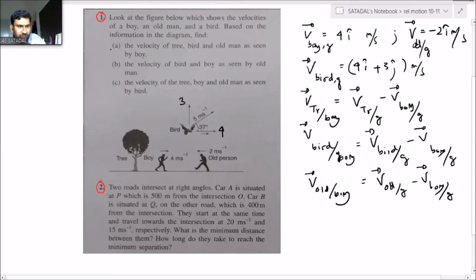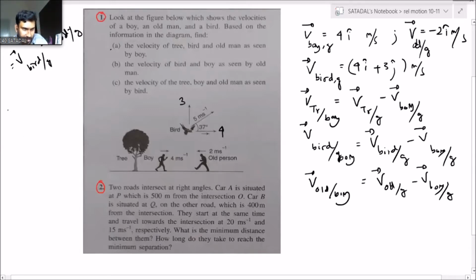Similarly, you have to solve question B. For question B, they are asking for the velocity of the bird and the boy as seen by the old man. So the velocity of the bird as seen by the old man is equal to the velocity of the bird as seen from the ground minus the velocity of the old person as seen from the ground.